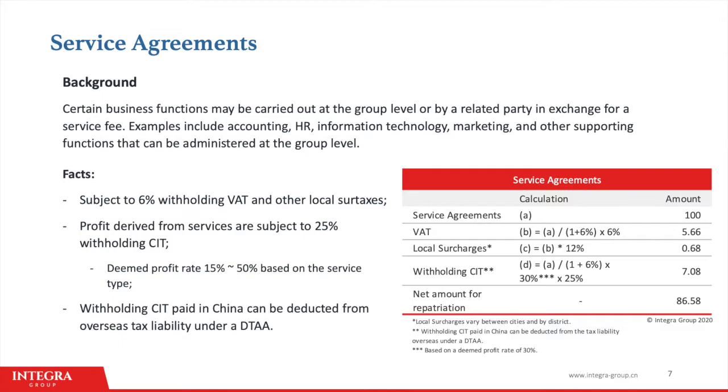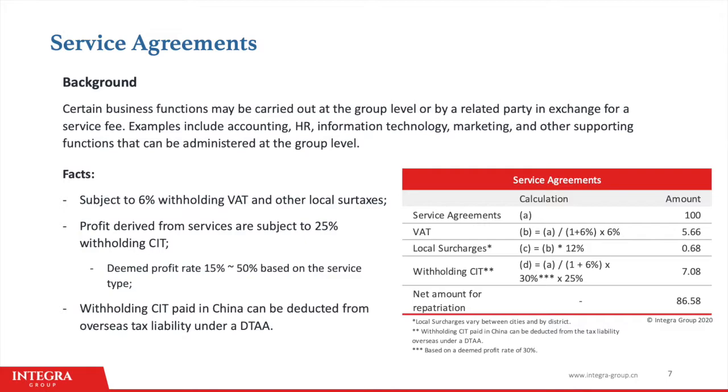Service fees paid by the Chinese company to an overseas entity are subject to a withholding value-added tax of 6% and the related local surcharges. Local surcharges in China are a percentage of VAT and vary between cities. So for this example, we use a baseline amount for Shanghai. Service fees are also subject to the standard corporate income tax of 25%.